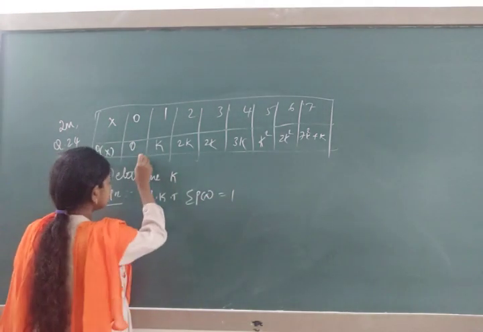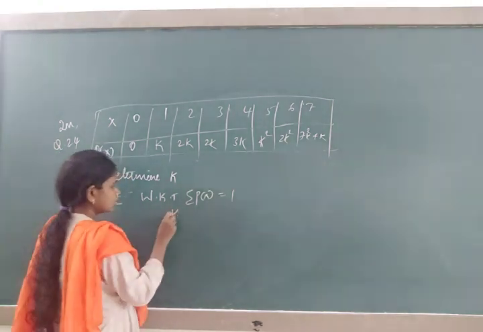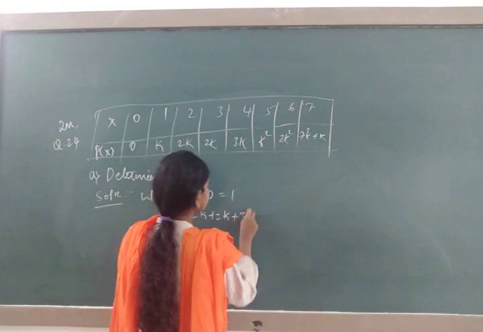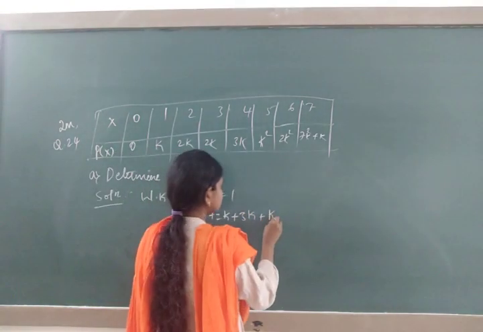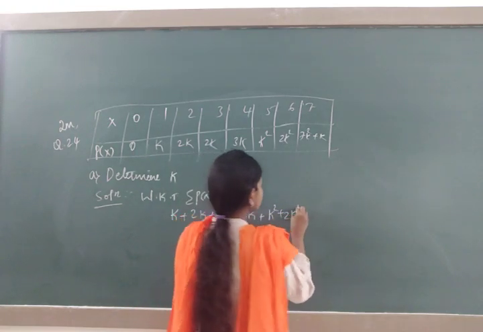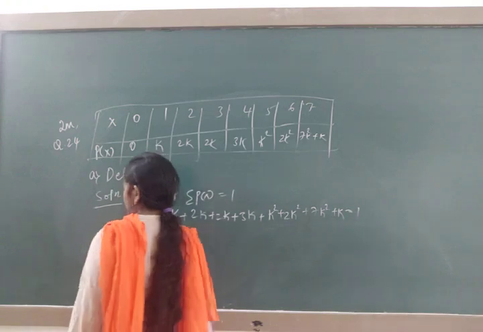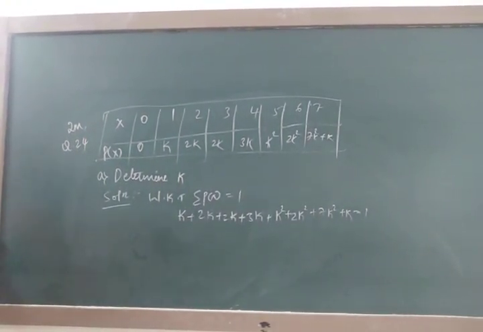So add it from here, 0 plus something itself, k plus 2k plus 2k plus 3k. I am writing sigma p of x values plus k square plus 2k square plus 7k square plus k is equated to 1.